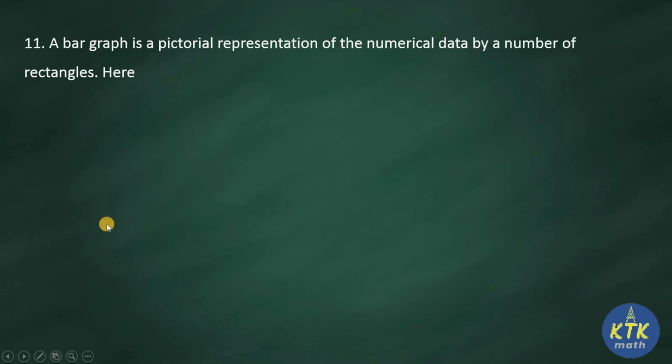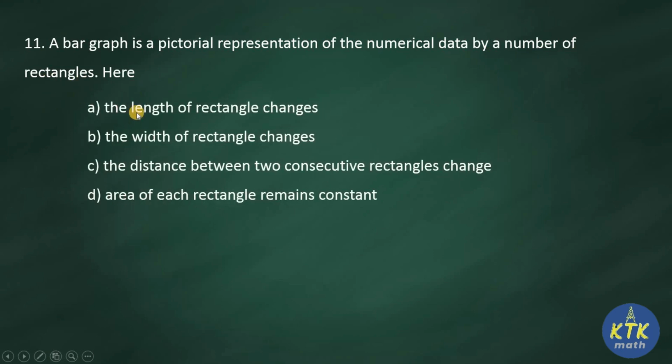Question number 11. A bar graph is a pictorial representation of the numerical data by a number of rectangles. Here they gave the conditions of a bar graph: the length of rectangle changes, the width of rectangle changes, the distance between two consecutive rectangles changes, area of each rectangle remains constant.